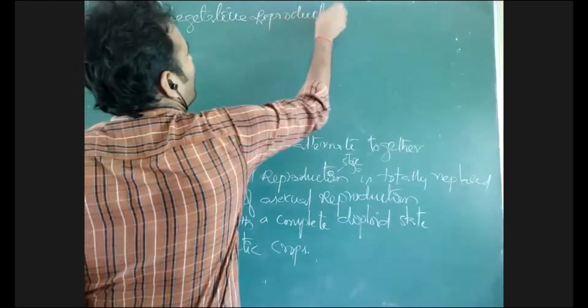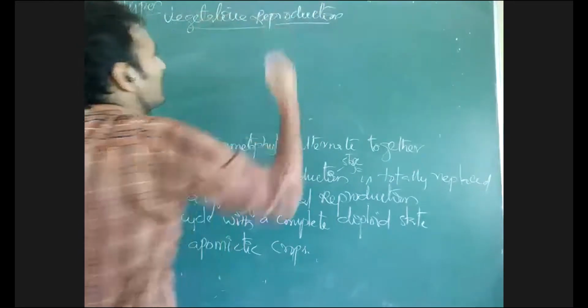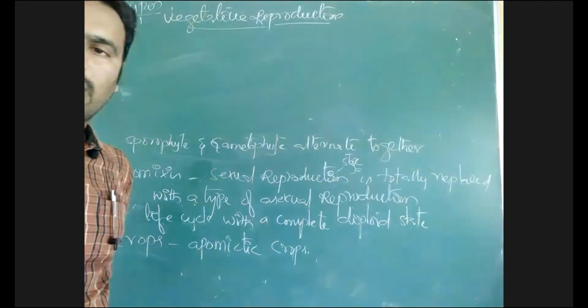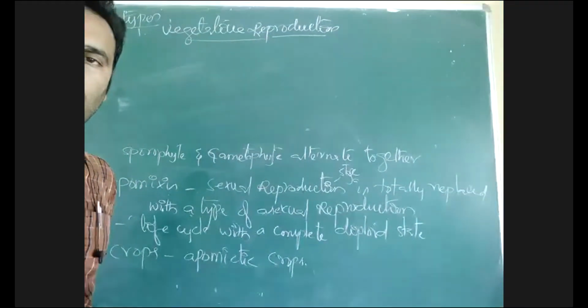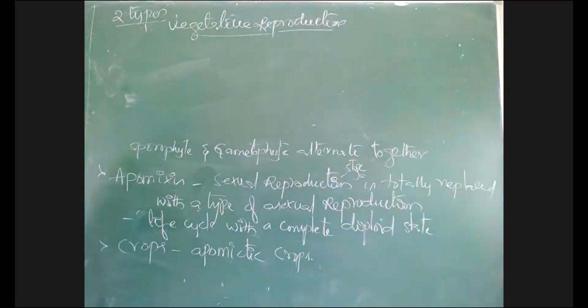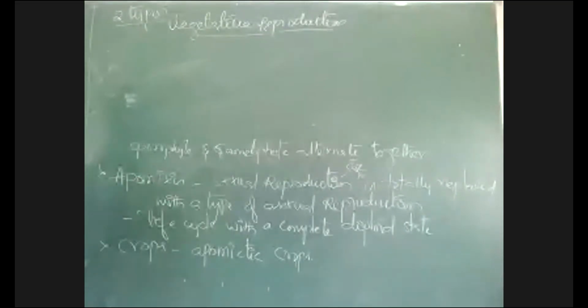Vegetative reproduction. You already know about this vegetative reproduction that we came across in the first lesson, reproduction in organisms. There we came across the types of vegetative reproduction. What is vegetative reproduction? Vegetative reproduction is the development of a new offspring from the vegetative parts of the plant. Fragmentation, gemmule formation, gemmae, and vegetative propagules like stem modification, runner, stolon, sucker. The types we already discussed.